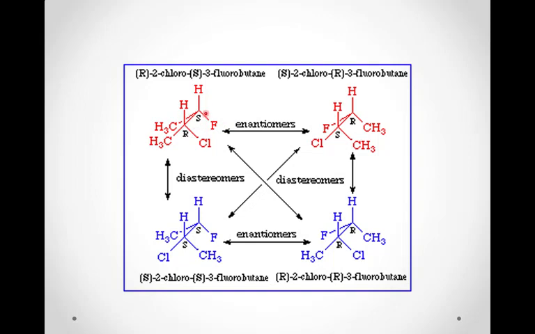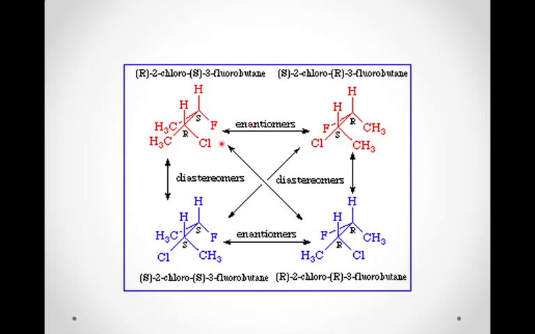R means the compound is clockwise and S means the compound is anticlockwise. So here is the R and S configuration. You can see this R is turned to S in this, and this S has been converted to R in this compound. Since they are totally opposite, they are non-superimposable mirror images, that's why they are enantiomers.